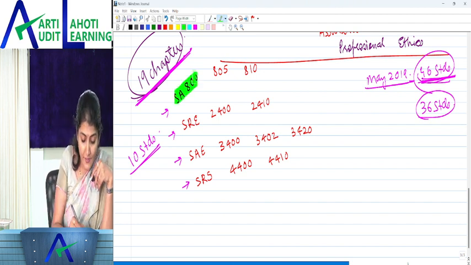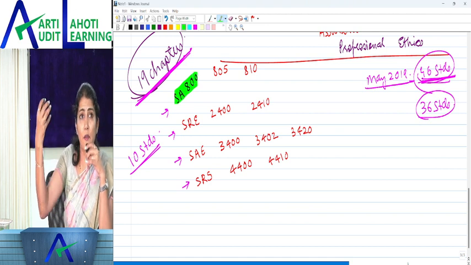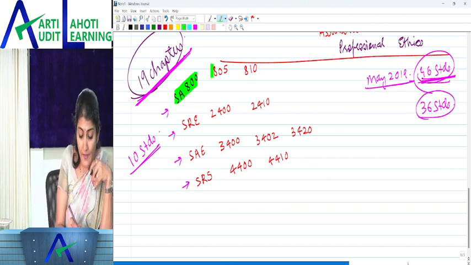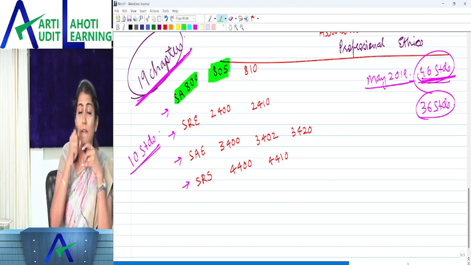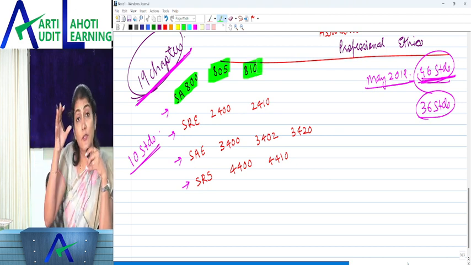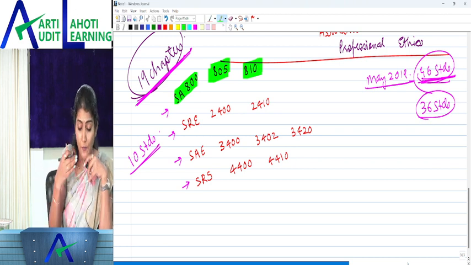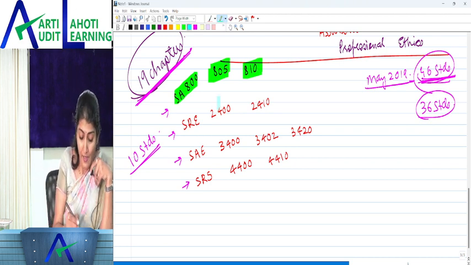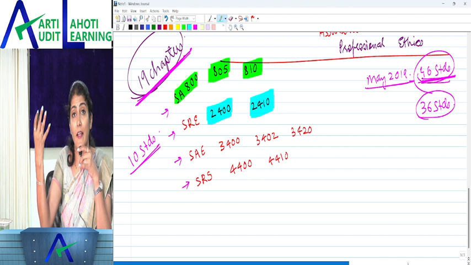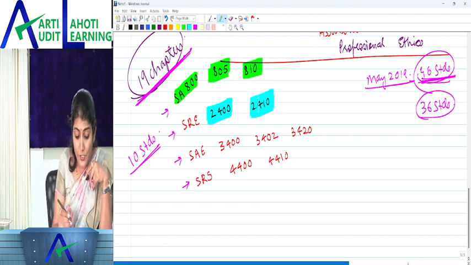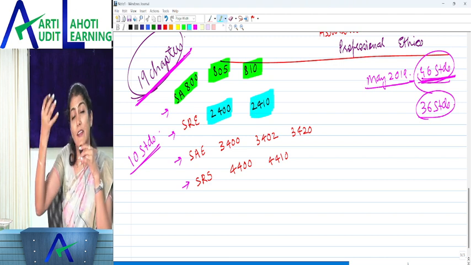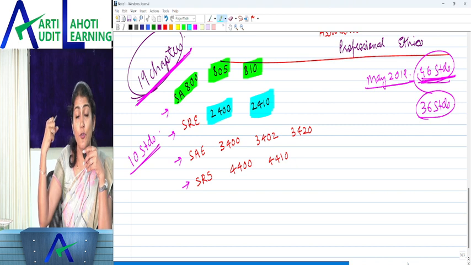SA 800 is regarding special considerations in audits of financial statements prepared in accordance with special purpose frameworks. Then 805 is the audits of a single financial statement or a specific element, account or item. 810 is the engagement to report on summary financial statements, when summary financial statements are being prepared. Then 2400 and 2410 are regarding engagements to review financial information, or the review of financial information being performed by the independent auditor. So if the auditor is doing the review, then the auditor has to follow SRE 2410.